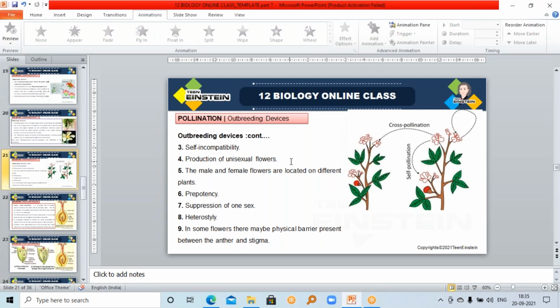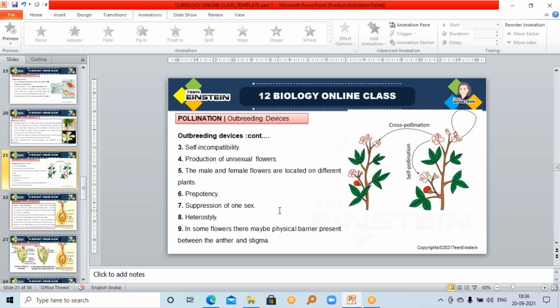In some plants, they are producing unisexual flowers to prevent self-pollination. Then male and female flowers are located on different plants. Some plants will be producing only male flowers and some plants will be producing only female flowers. In the case of papaya, I said, the example for this is papaya. Then prepotency. Prepotency means that pollen from a different flower, another flower, will grow faster on the stigmatic surface compared to the pollen grains from the same flower. That is called prepotency.